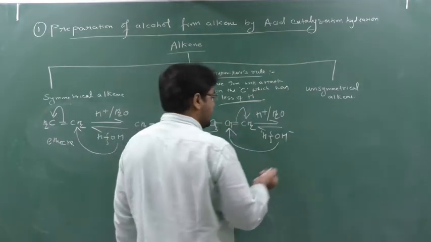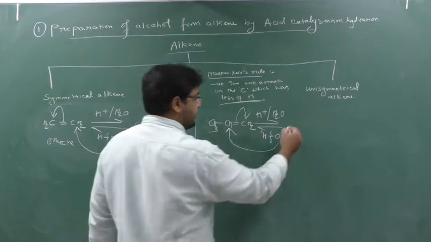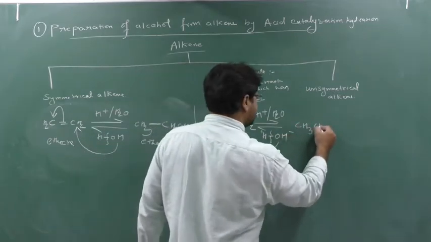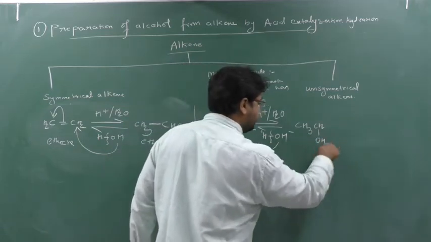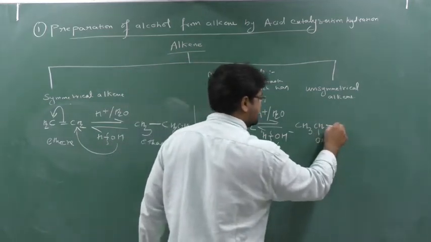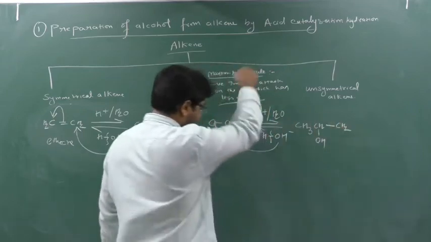Clear? So what will the formation be? The formation will be CH3, CH. Now this CH is attached with OH. So CH will join with OH, the double bond converts into a single bond, and here CH2. So here CH2.